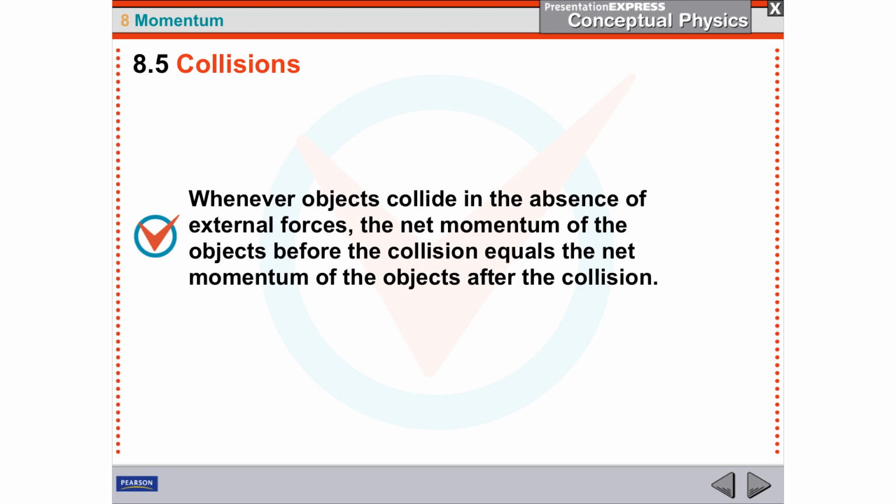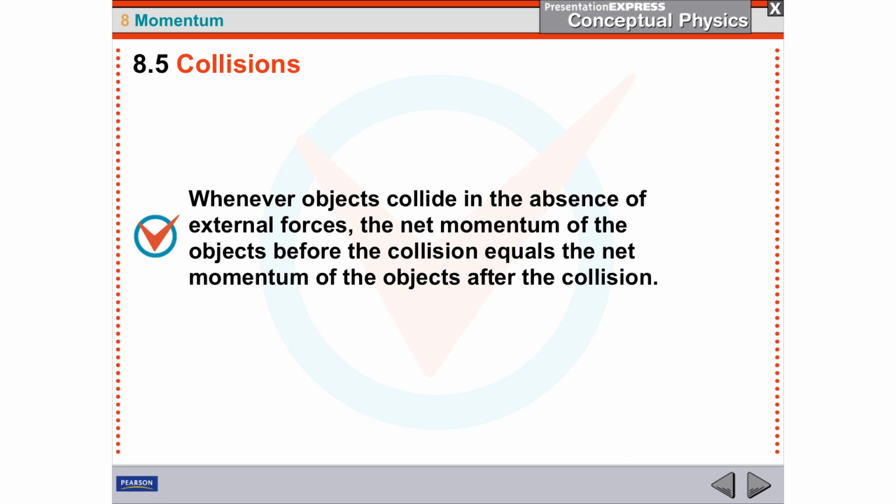We've already seen that momentum is conserved. Momentum is mass times velocity, so if a mass has a certain velocity, you have a momentum, and the momentum is going in the same direction as the velocity vector. If an object with momentum collides with another object, and there are no other forces, the amount of mass times velocity at the beginning of a collision is the same as at the end.